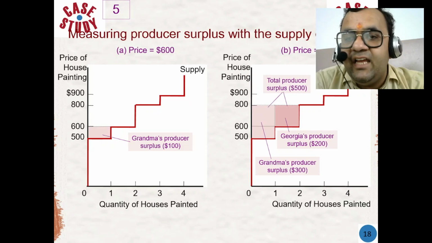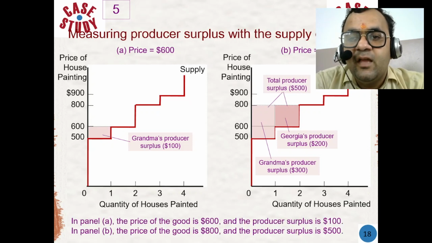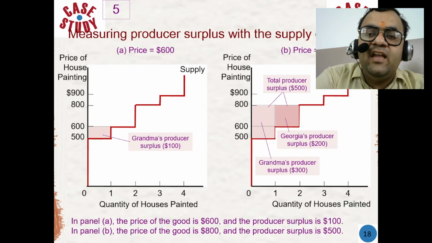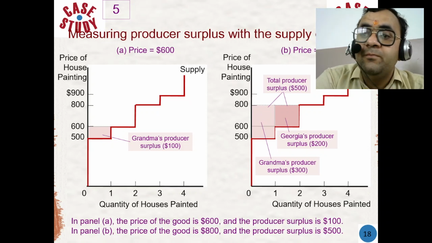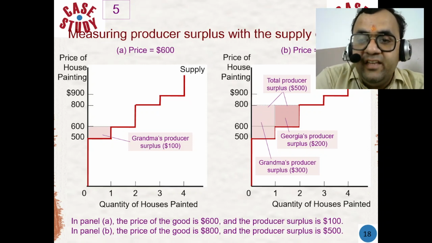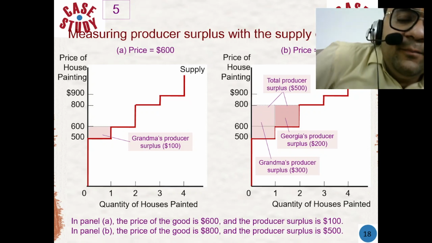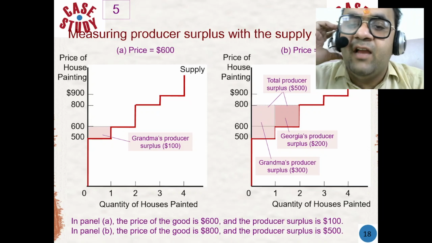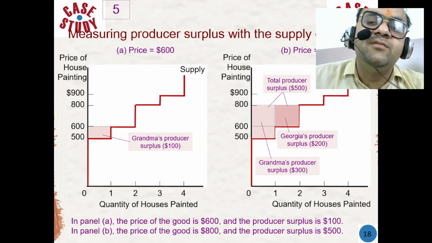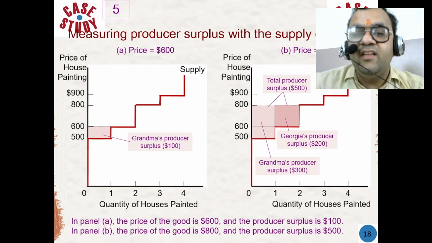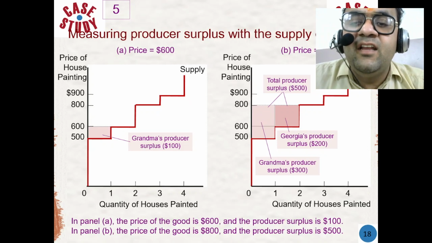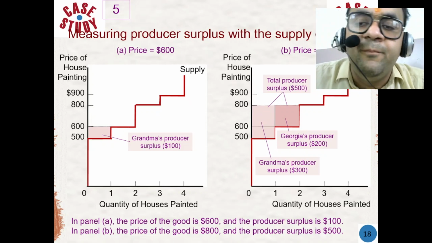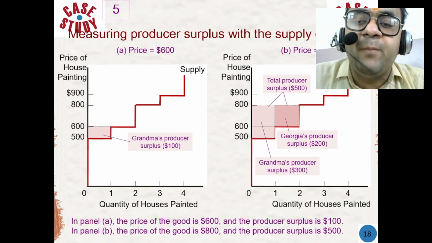We have to calculate the area above the supply curve and below the horizontal line up to point Q. This area represents the producer surplus. The producer surplus is the triangular area between the supply curve, the market price, and the quantity supplied. It represents the profit or surplus value that producers receive from selling their product at a price higher than their willingness to sell.